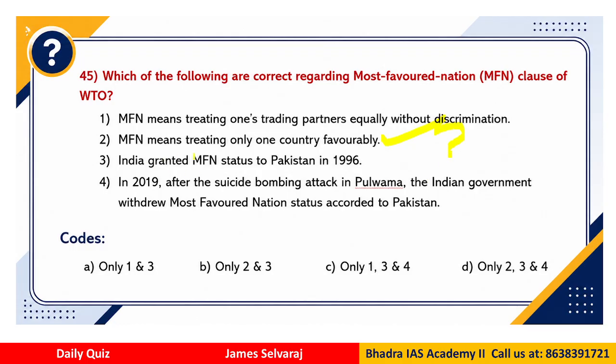India granted this MFN status to Pakistan in 96. In 2019, after the Pulwama attack, India removed the MFN status from Pakistan. So which of the statements are correct? So we have options 1 and 3, 2 and 3, 1, 3 and 4, and 2, 3 and 4.